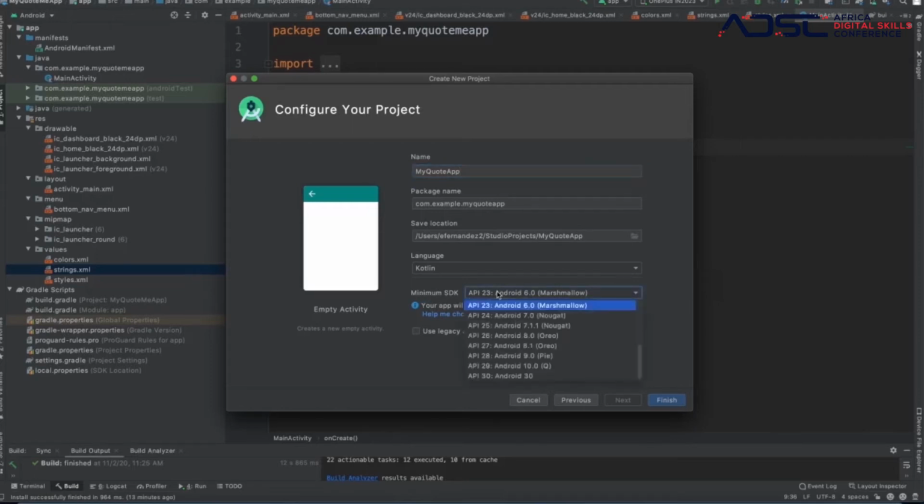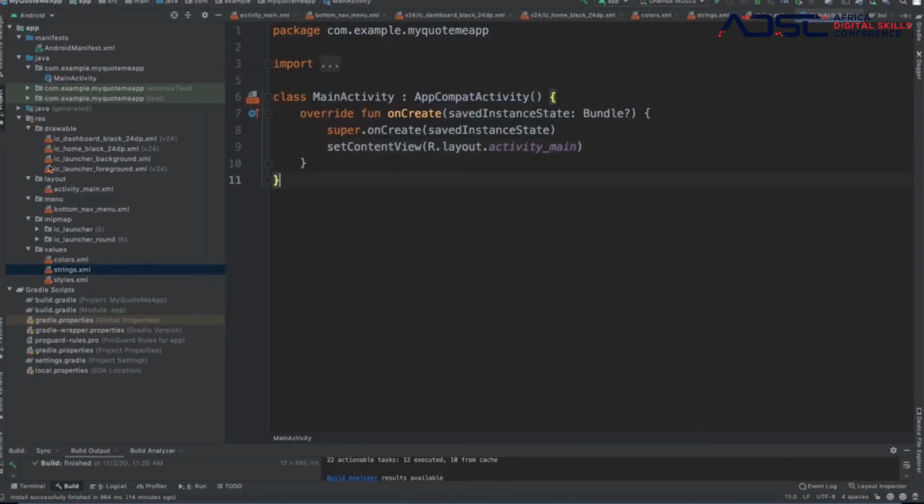So the minimum SDK, if you remember the history of the versions of Android that we spoke about earlier, is going to show you basically the minimum version that your app should work on. And we chose API 23, and that is Android version 6. So anything from Android version 6 and above, this app is going to work on. And then you click finish. But we already have created this, so we are not going to click finish. We are going to cancel it, and then we go right into it.